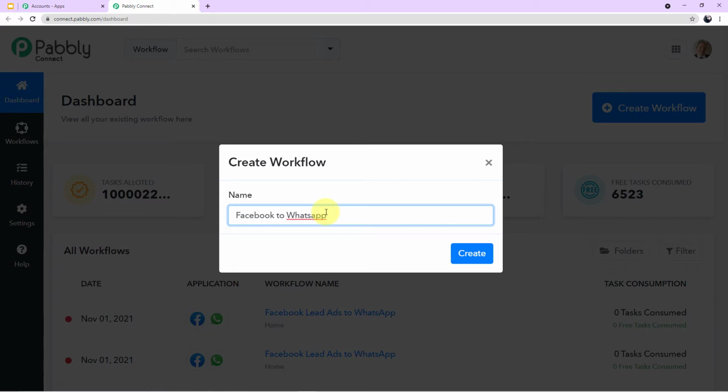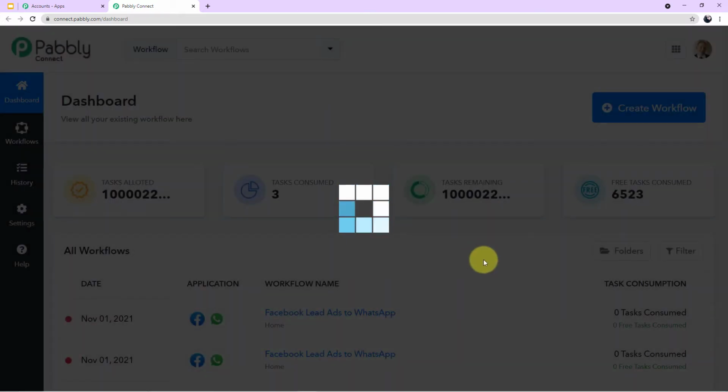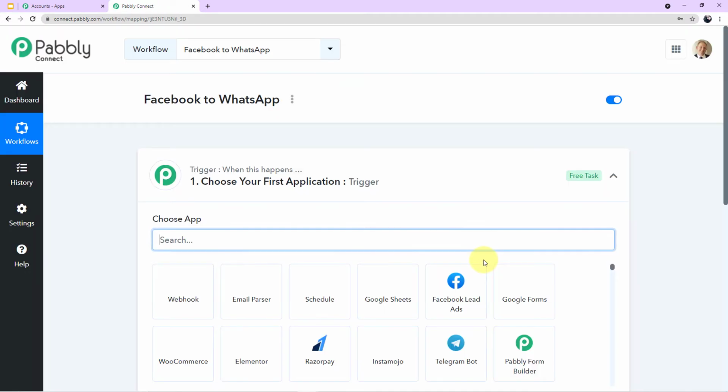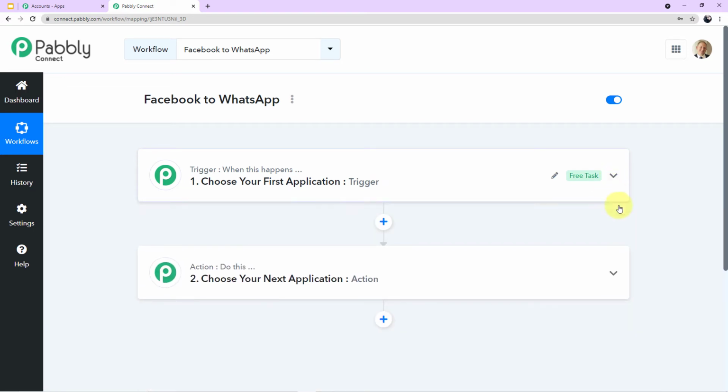I have chosen the applications which I am integrating today, so I have given the names of the applications only. You can give the name according to you. Let me correct the spelling, please. Okay, so as you can see, now I'll click on create. So guys, as you can see on my screen, we have entered the workflow. Here we'll be performing the process of integration. You can see here the name which we have given, Facebook to WhatsApp.